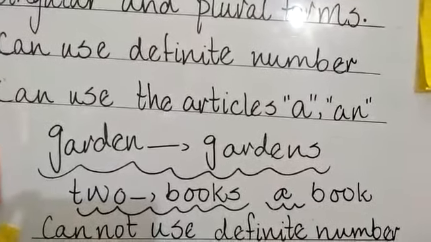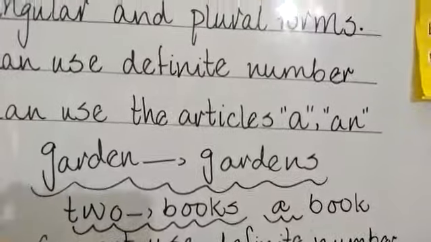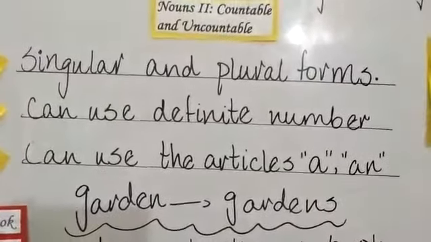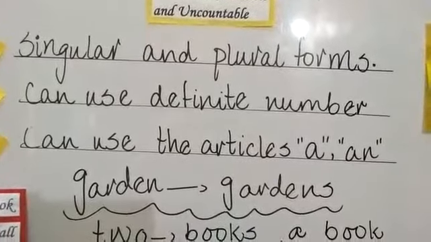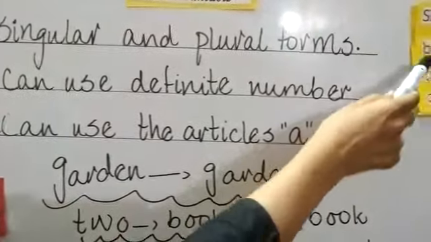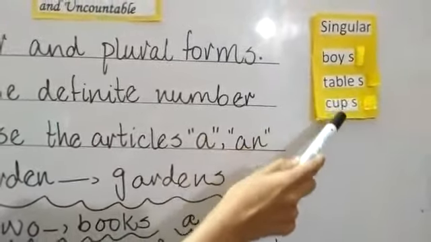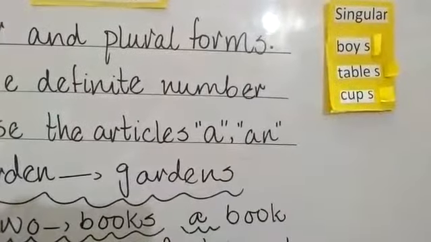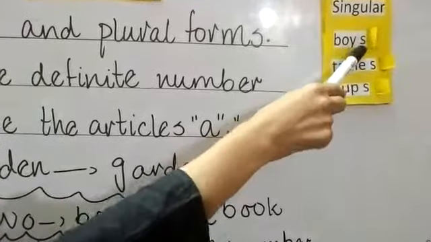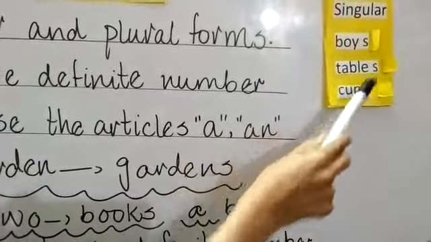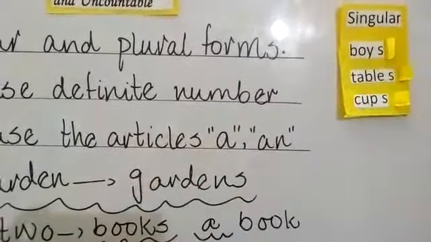So what are the countable nouns? All those nouns that can be counted are known as countable nouns. Here are more examples of countable nouns: boy, table, cup. And these can be changed into plural form as well. Boy into boys, table into tables, cup into cups.